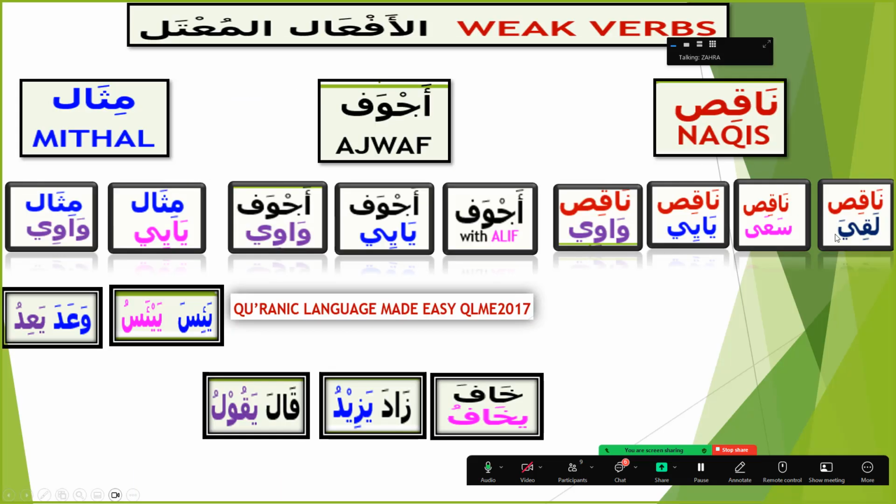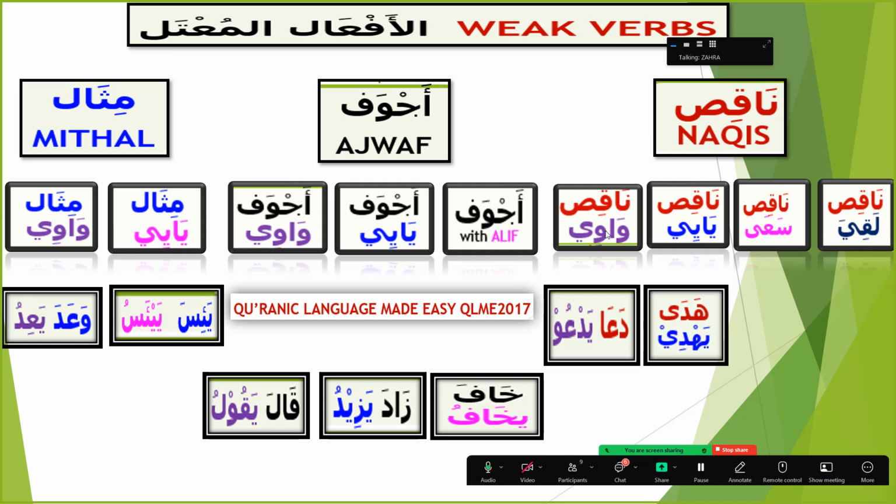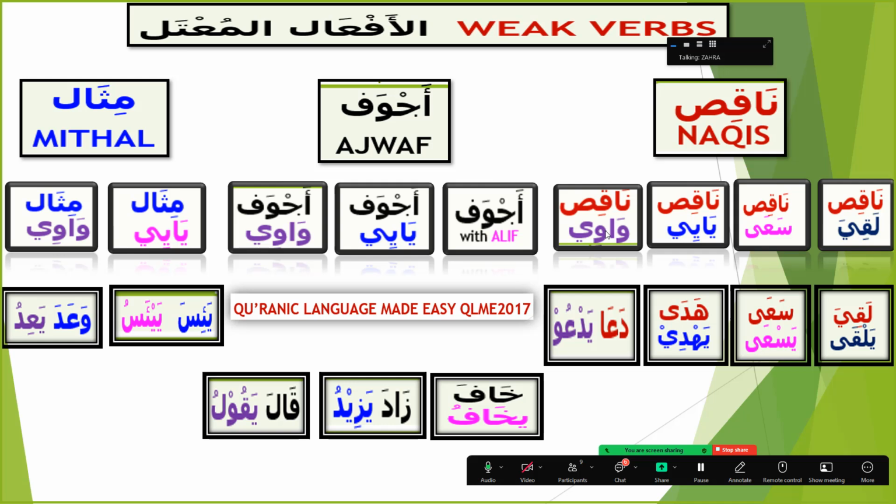And how this is divided into four categories depends on the bab. Naqis wawi belongs to da'a yada'u, nasara yansuru bab. Naqis yai, hada yahdi, belongs to daraba yadribu bab. And naqis sa'a yas'a belongs to fataha yaftahu bab. And naqis laqiya yalqa belongs to sami'a yasma'u bab. Okay, so that's how it's divided into four different categories.